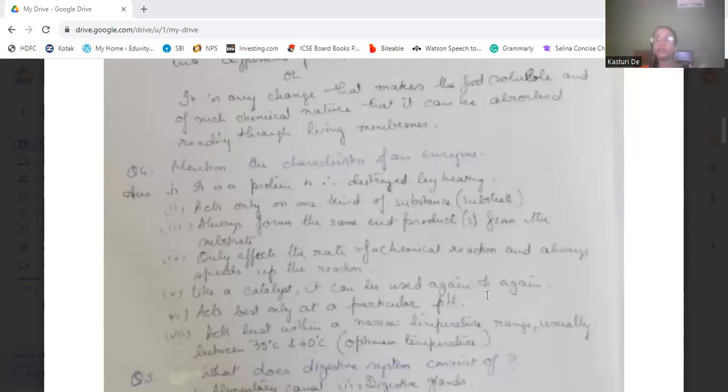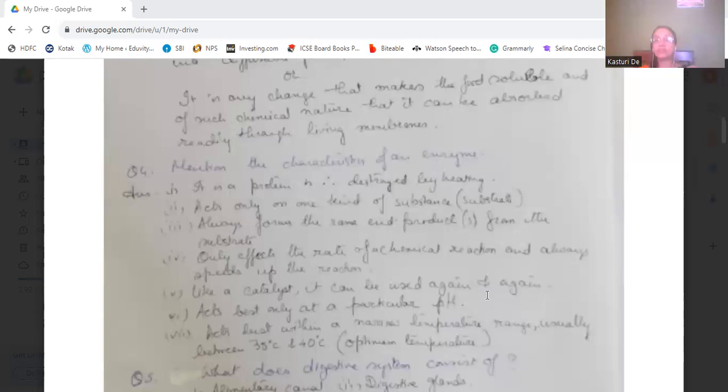It acts only on one kind of substance, that is the substrate. One enzyme on one substrate. Then it always forms the same end products from the substrate. The substrate is the same, a single substrate, and the same end product will be formed.